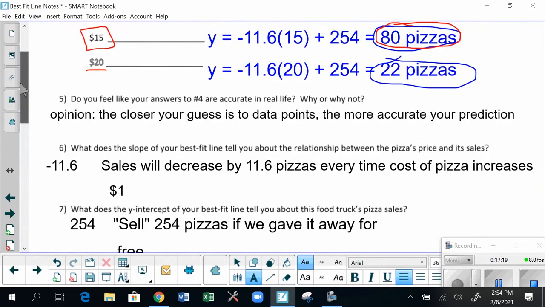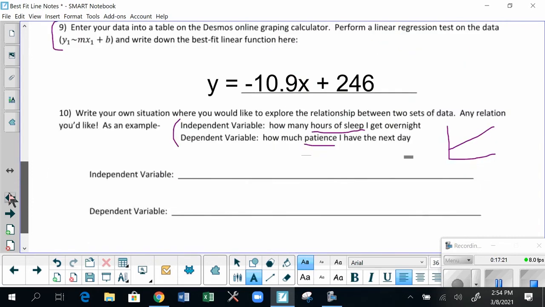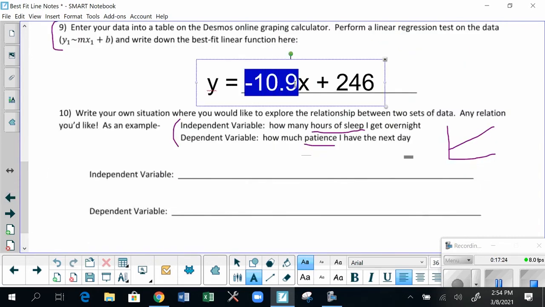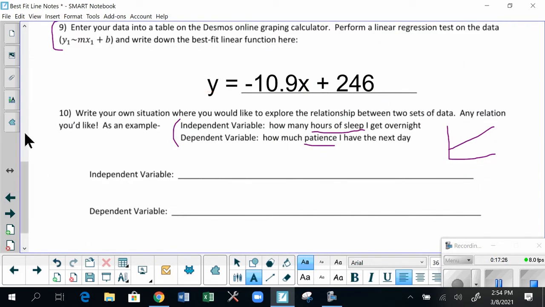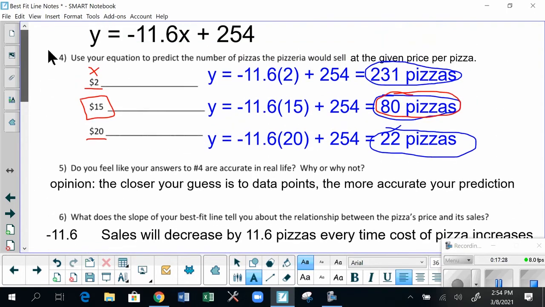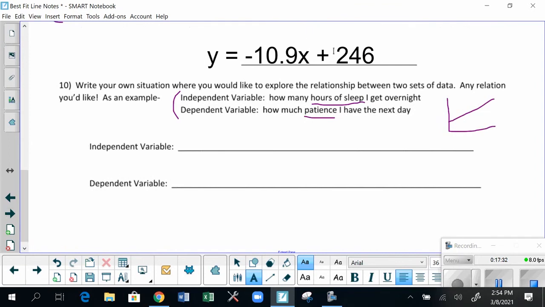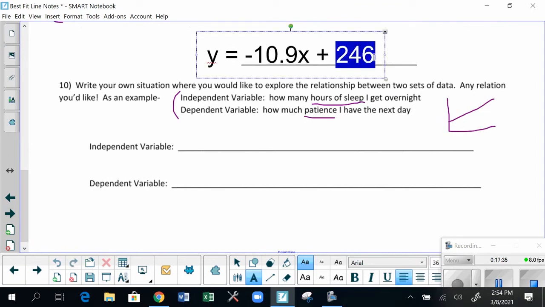We found a slope of negative 11.6. Desmos found a slope of negative 10.9, but you know what? That's fairly close. And what's even closer than that, we found a y-intercept of 254. Desmos, a little bit more scientifically, came up with a y-intercept of 246.